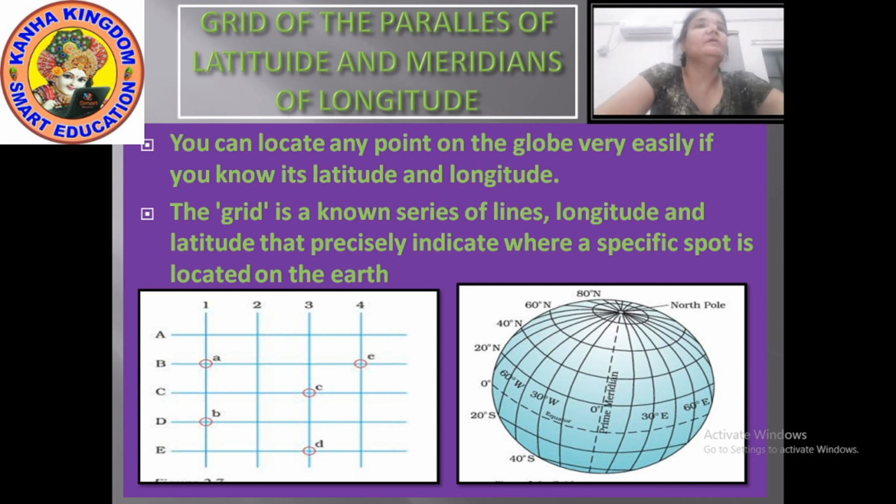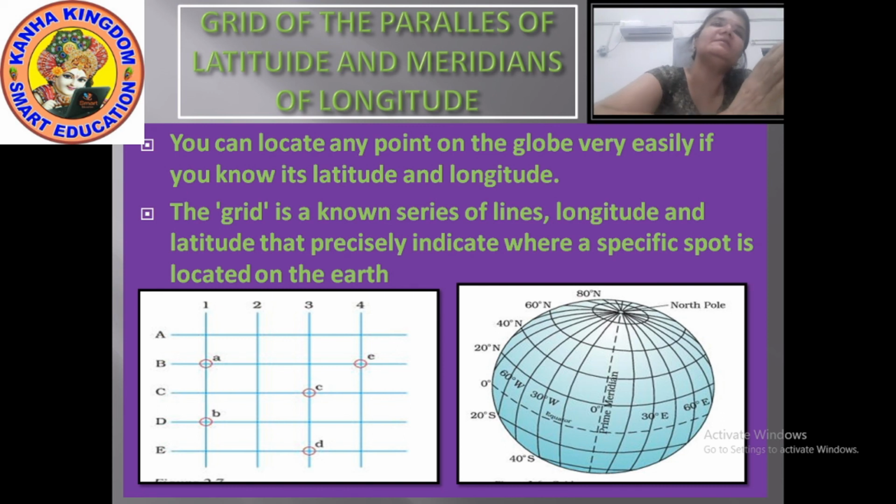The grid is a known series of lines, longitude and latitude, that precisely indicate where a specific spot is located on the earth. This is the help of the grid. Now how can you locate a place? For that I have shown you two pictures.